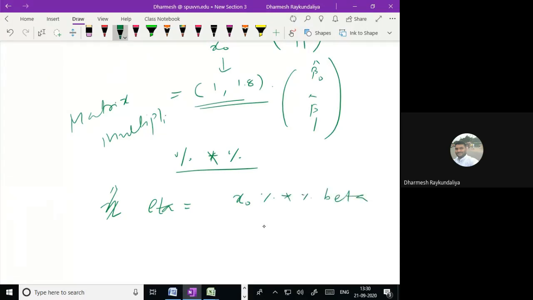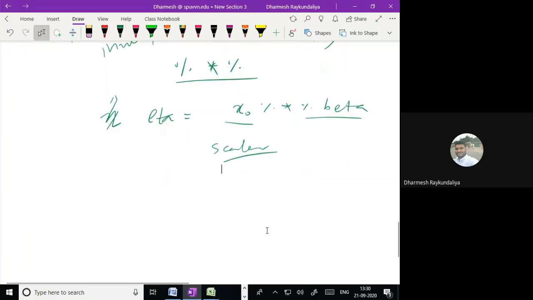Because this is a row and this is a column, it gives me a scalar, a single value.